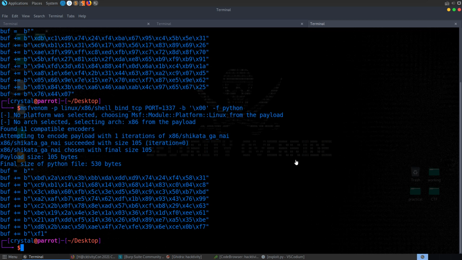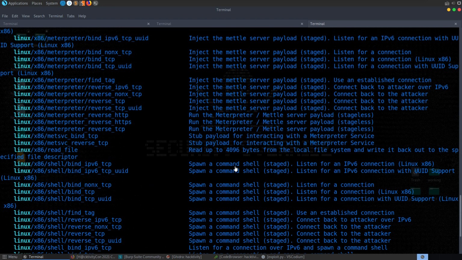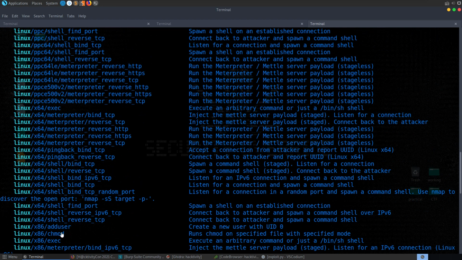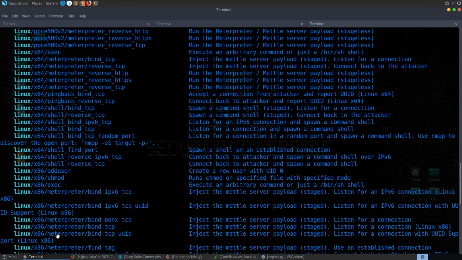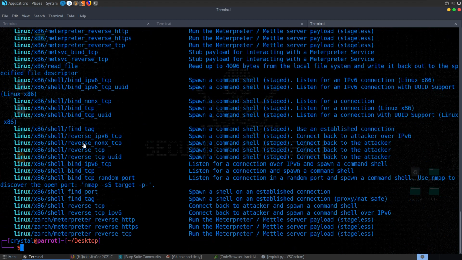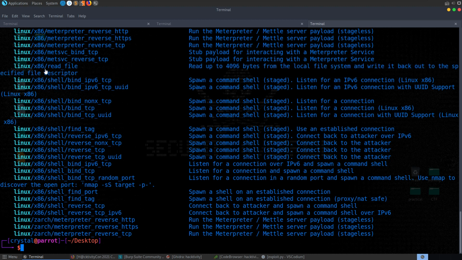So something else that I looked at, let's go back to our payloads, list of payloads, grep Linux. Probably quicker for me to scroll up, but if we go and run through some of these, yeah, we have this exec, which looks good. We also have a read file somewhere. Oh, it is right in front of me. Yeah, it's right here. So we can see here, and the description says read up to 4096 bytes from a local file system and write it back to a specified file descriptor.